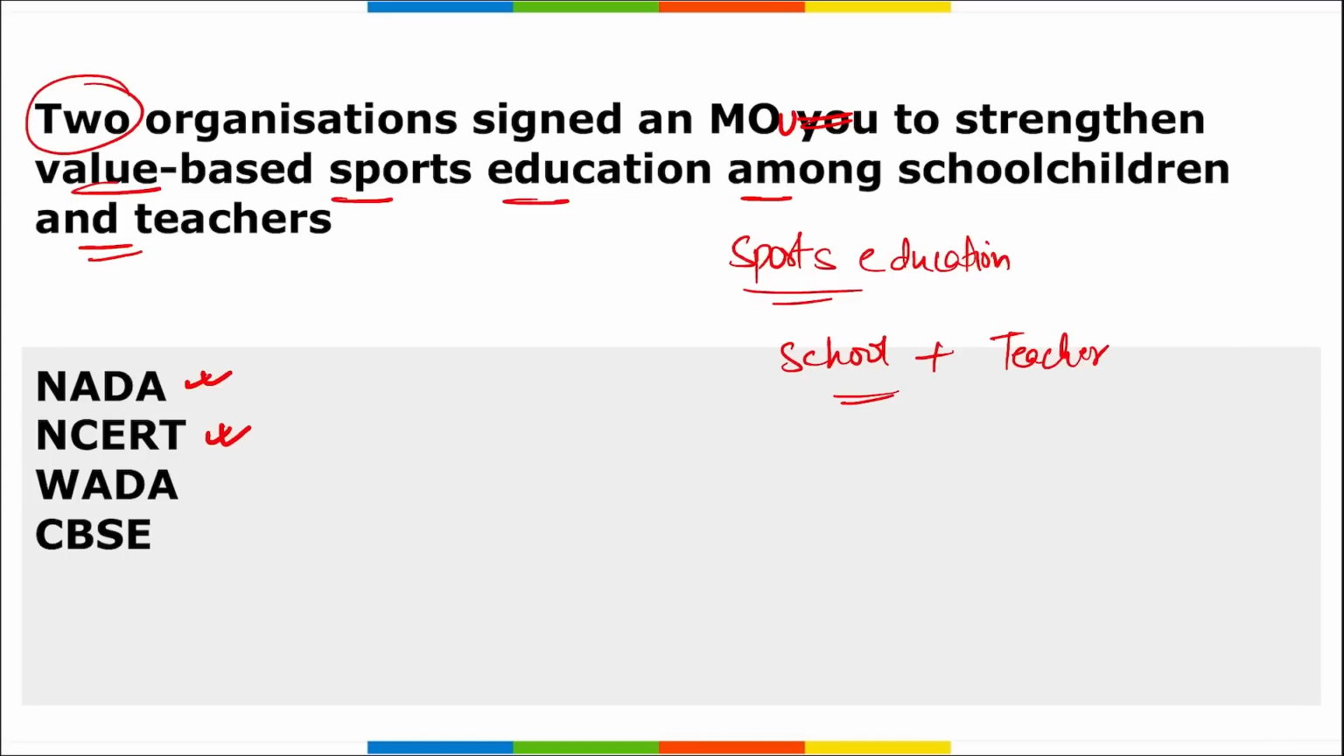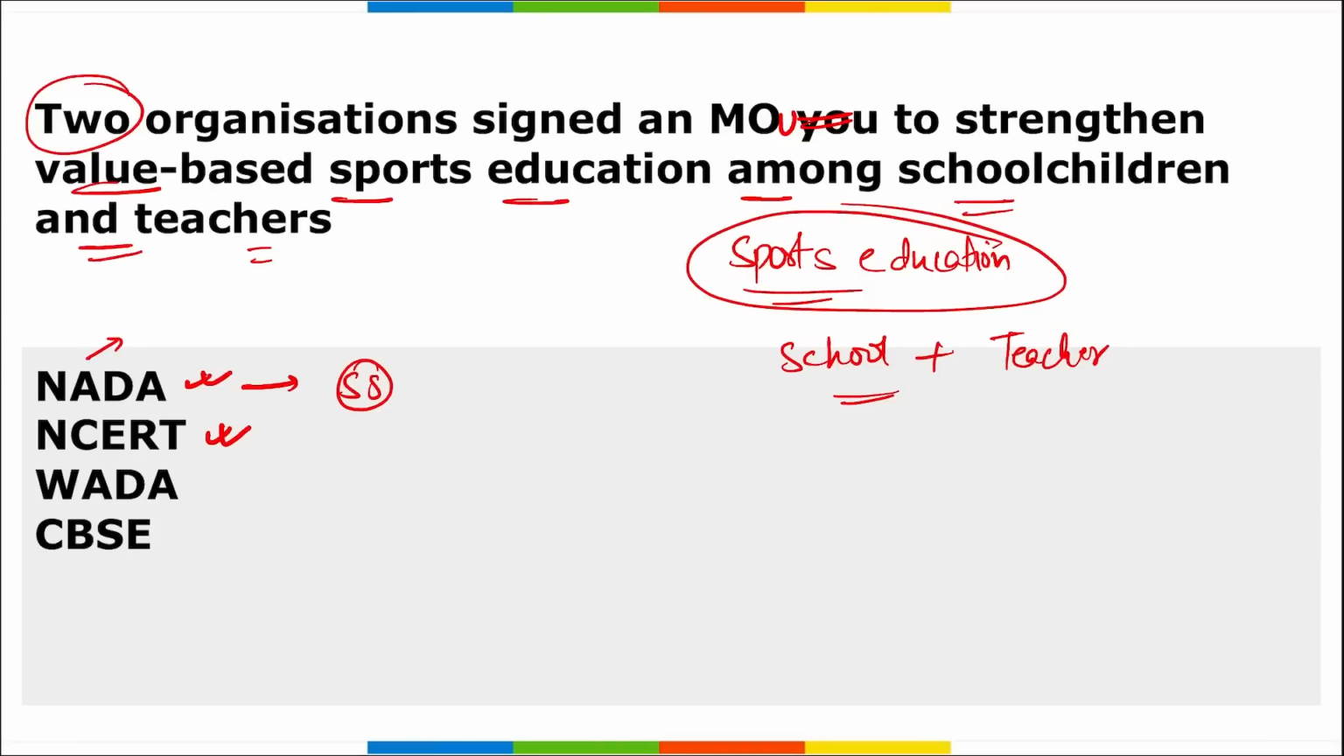What is NADA? NADA stands for National Anti-Doping Agency. And if you remember, Sunil Shetty was appointed the brand ambassador for NADA. What is NCERT? NCERT is your National Council of Educational Research and Training. These two organizations came together and signed an MOU that they will be strengthening the value based education related to sports, that is your sports education among school children as well as teachers.